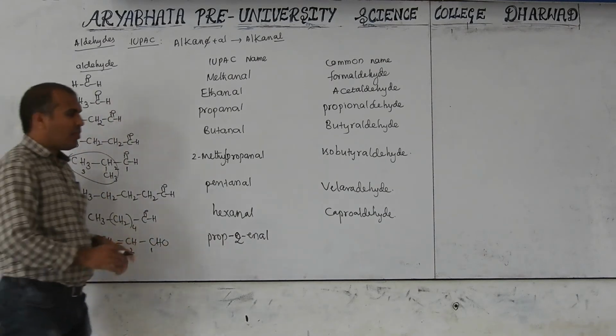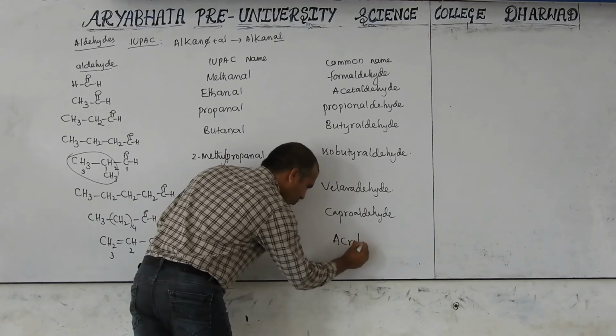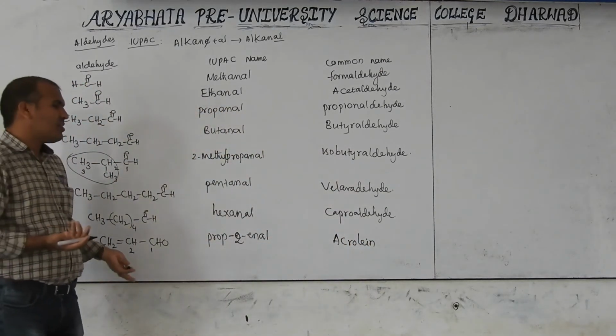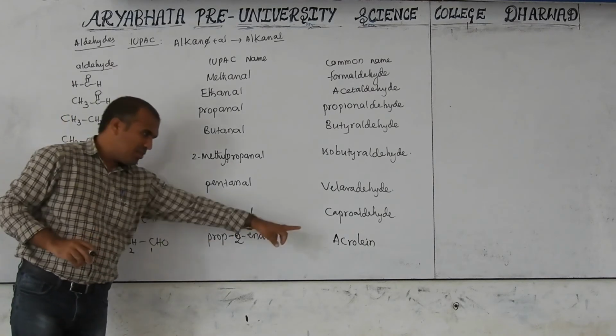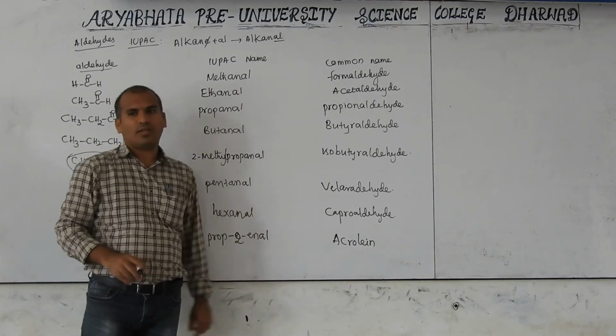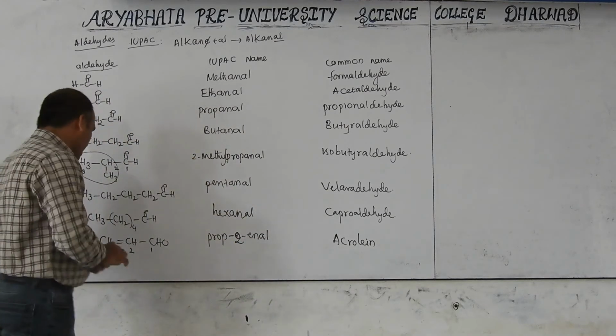Okay. Its common name is different here: acrolein. Totally different. That's why you have to remember this name. Sometimes this name also comes in the polymer chapter. So it is important in the polymer chapter also.